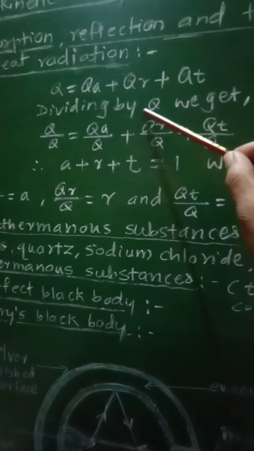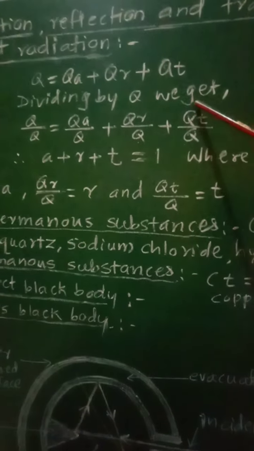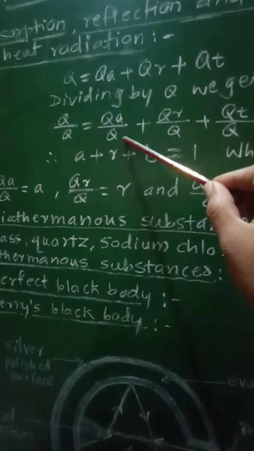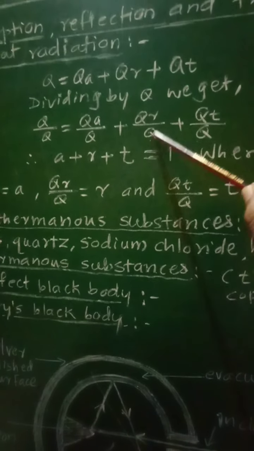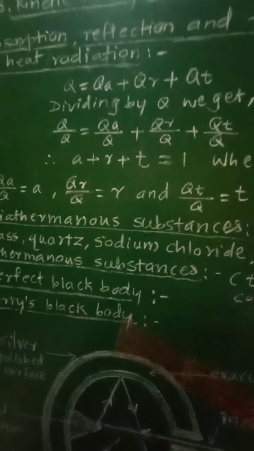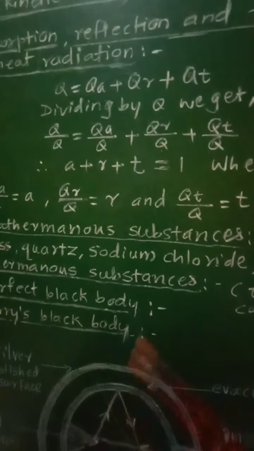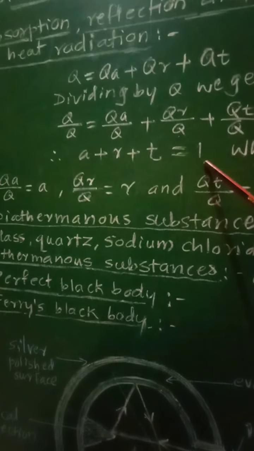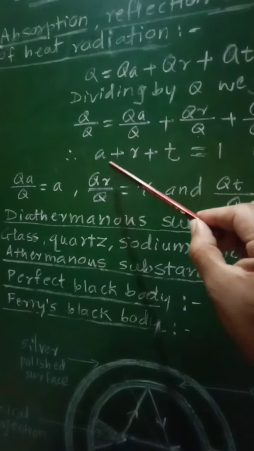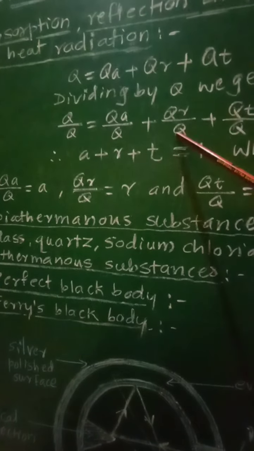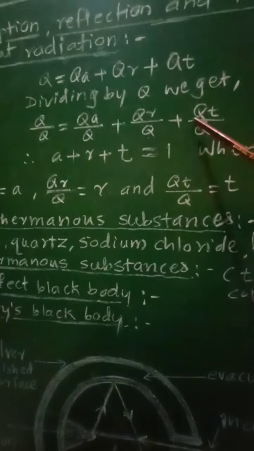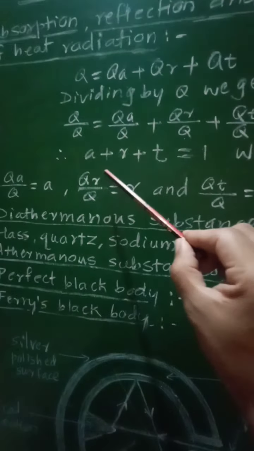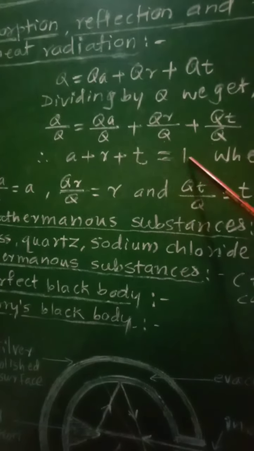Now dividing this equation by Q, we will get Q upon Q equal to QA upon Q plus QR upon Q plus QT upon Q. And that will be written as Q by Q equal to 1. Then QA upon Q equal to A, QR upon Q equal to R, and QT upon Q equal to T, and therefore A plus R plus T equal to 1.